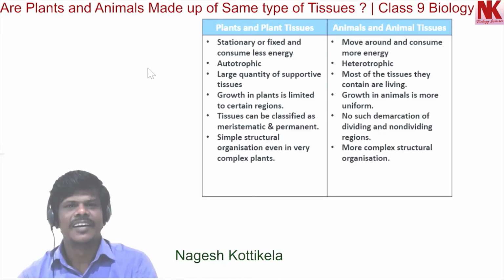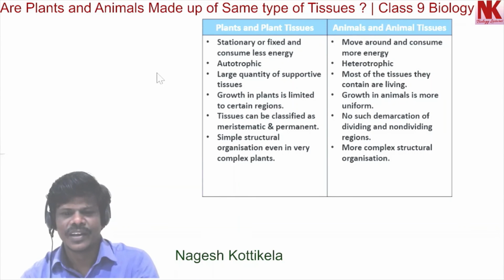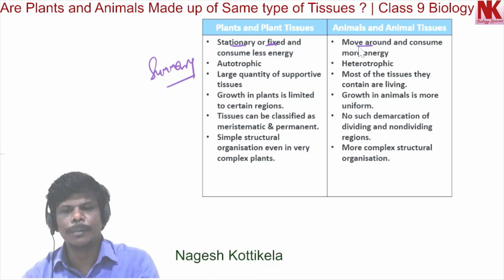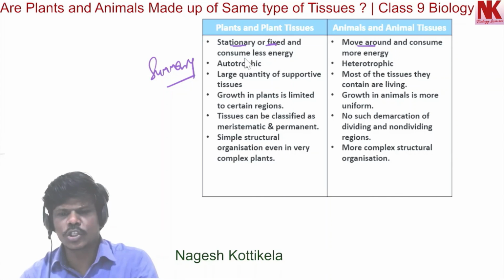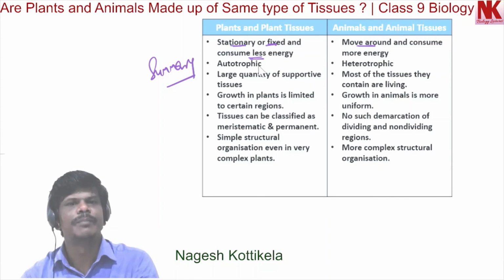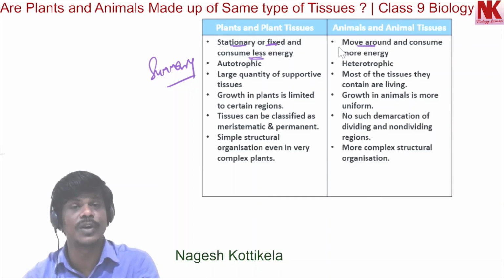Let's now discuss the summary of differences between plant tissues and animal tissues. Plants are stationary or fixed. Animals move around in search of food, shelter, and mates. Plants consume less energy, they need less energy for maintenance as they are fixed at one place.